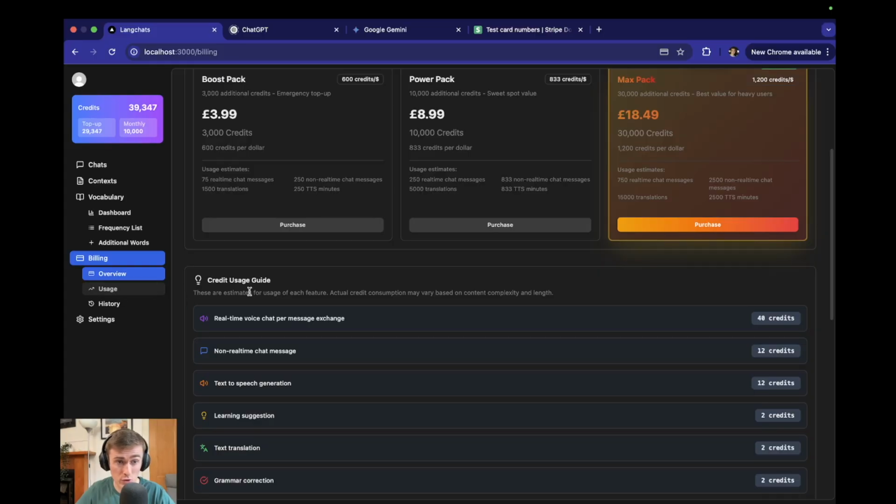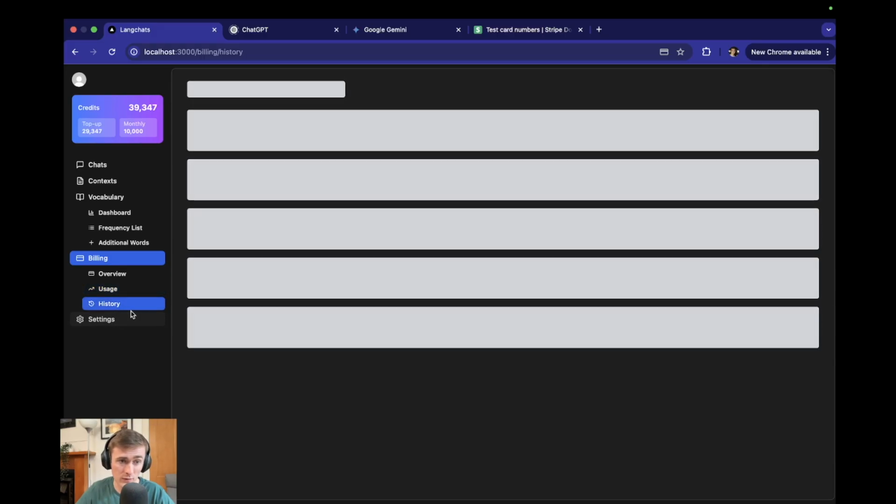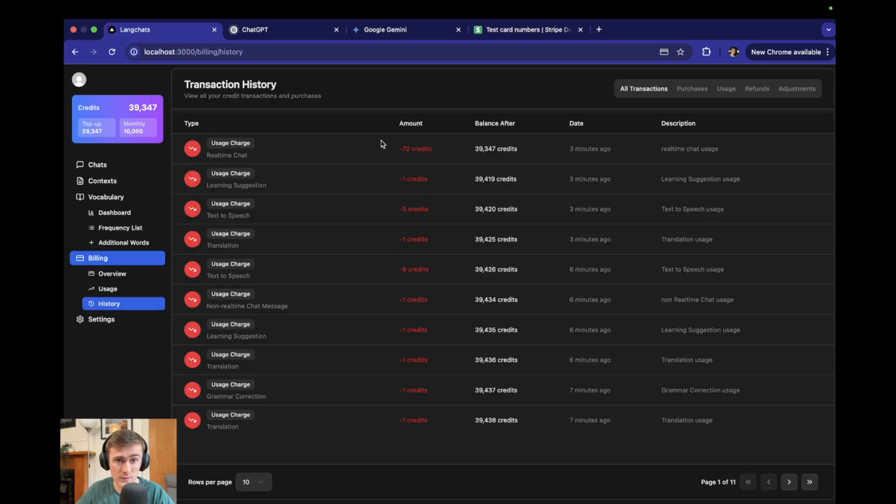You can check out your usage as well. For example, you can see everything that you're using. We just used the real-time chat there, and that used 72 credits. You can see how your usage plays out over time. And then there's a history section as well. That's not very important right now, so I'm just going to gloss over this.